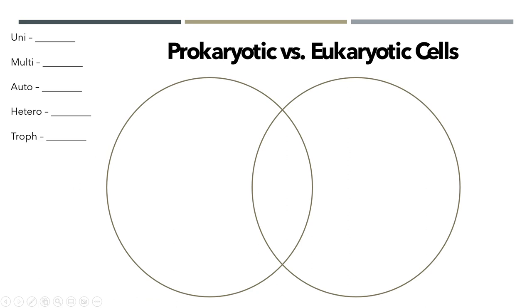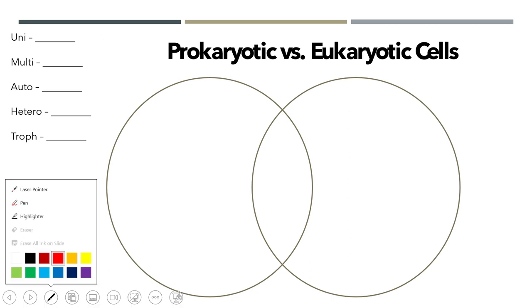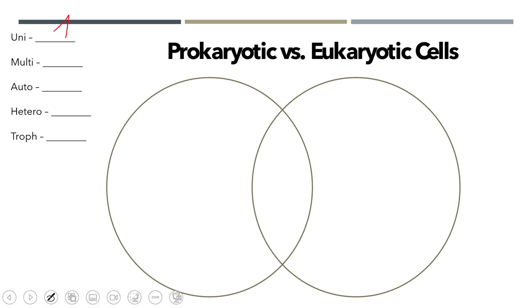So, okay, with our prokaryotes versus eukaryotes, uni means one. We're referring to one, unicellular. Multi is going to be many. Your auto, that's your self. Autotroph, right? Self-feeding. So think of food.